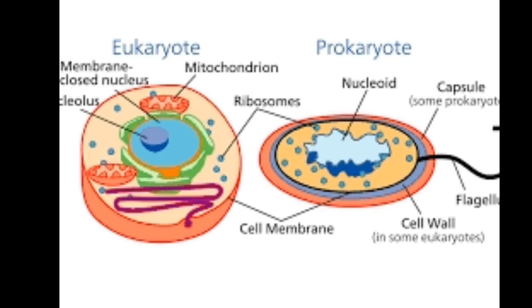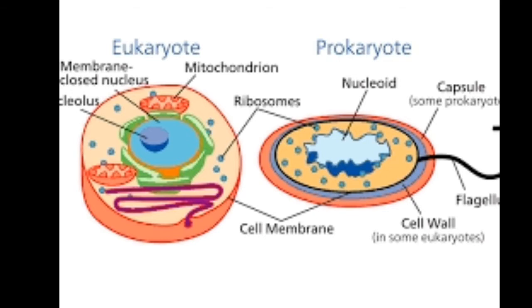Prokaryote is a Latin word. Pro means before, and karyon means nucleus. So the undeveloped nucleus, which is going to develop later, comes under the class of prokaryotes because it is in an undeveloped condition. That's why it is called prokaryote. The modern prokaryotes include the bacteria and the cyanobacteria, a group of photosynthetic prokaryotes that were known as the blue-green algae.